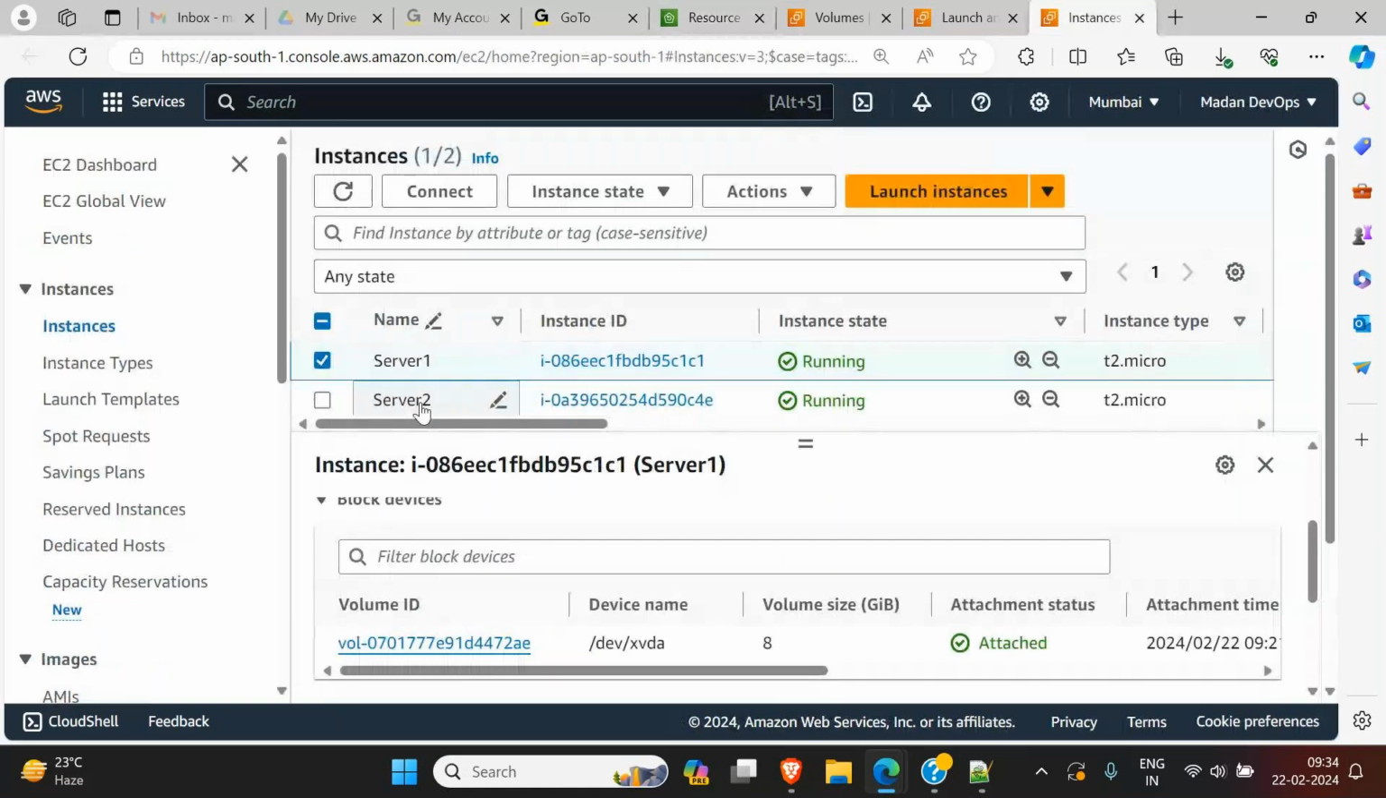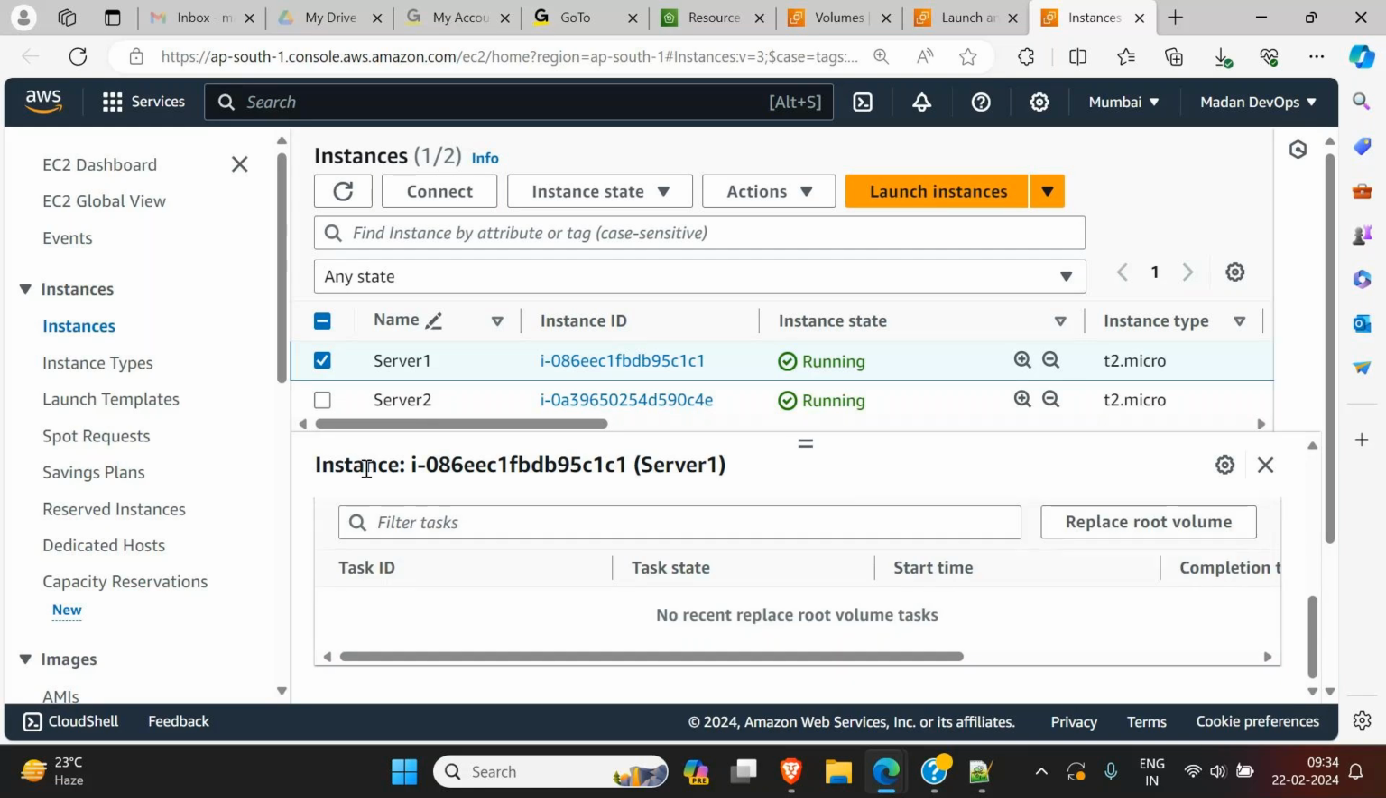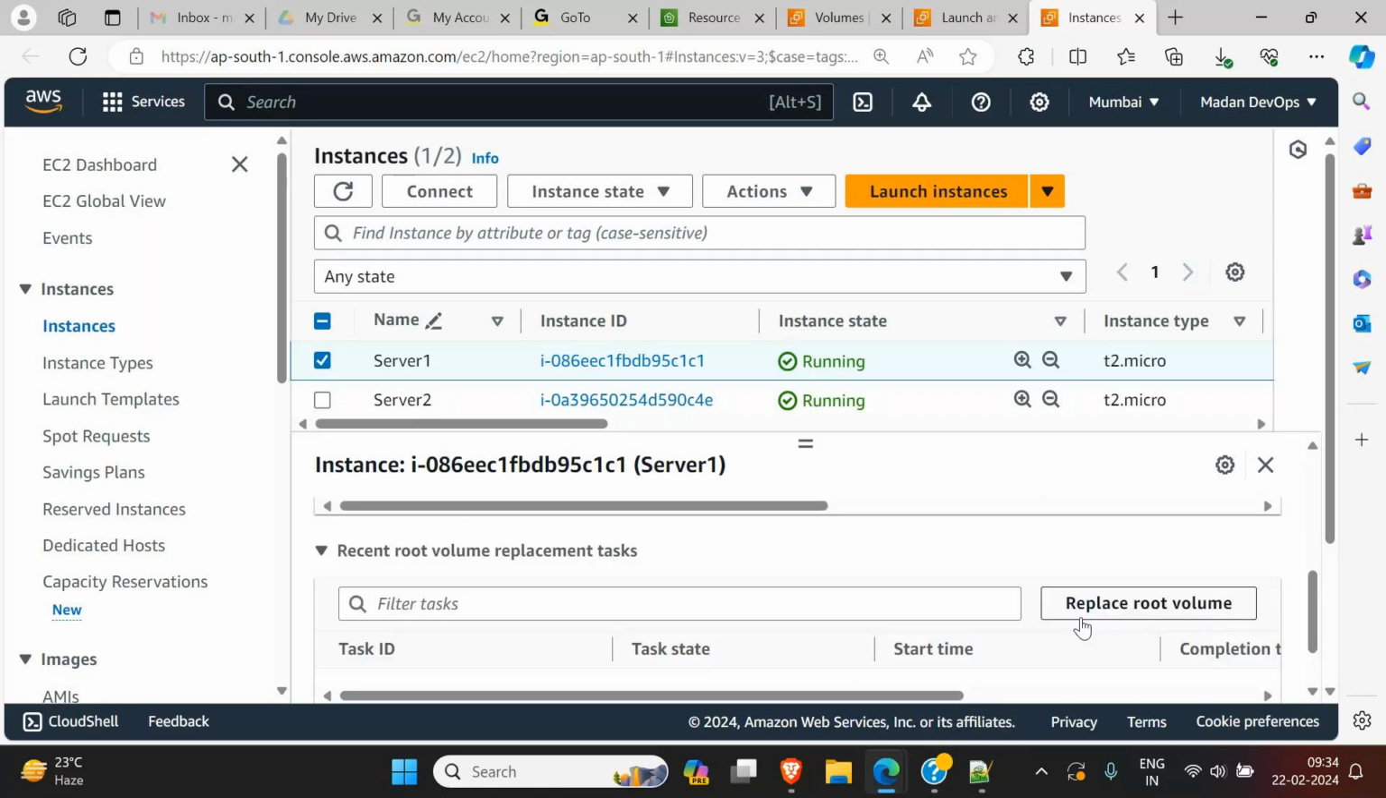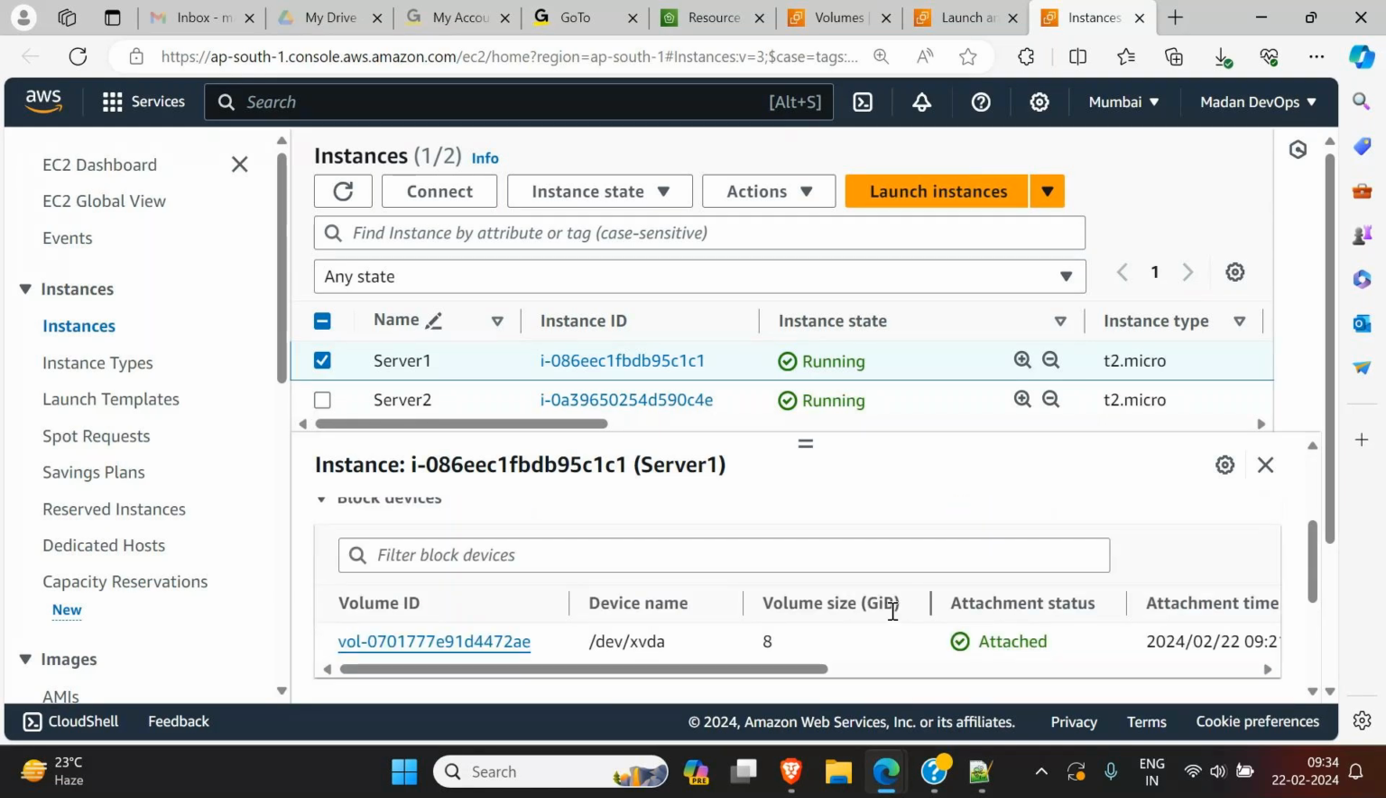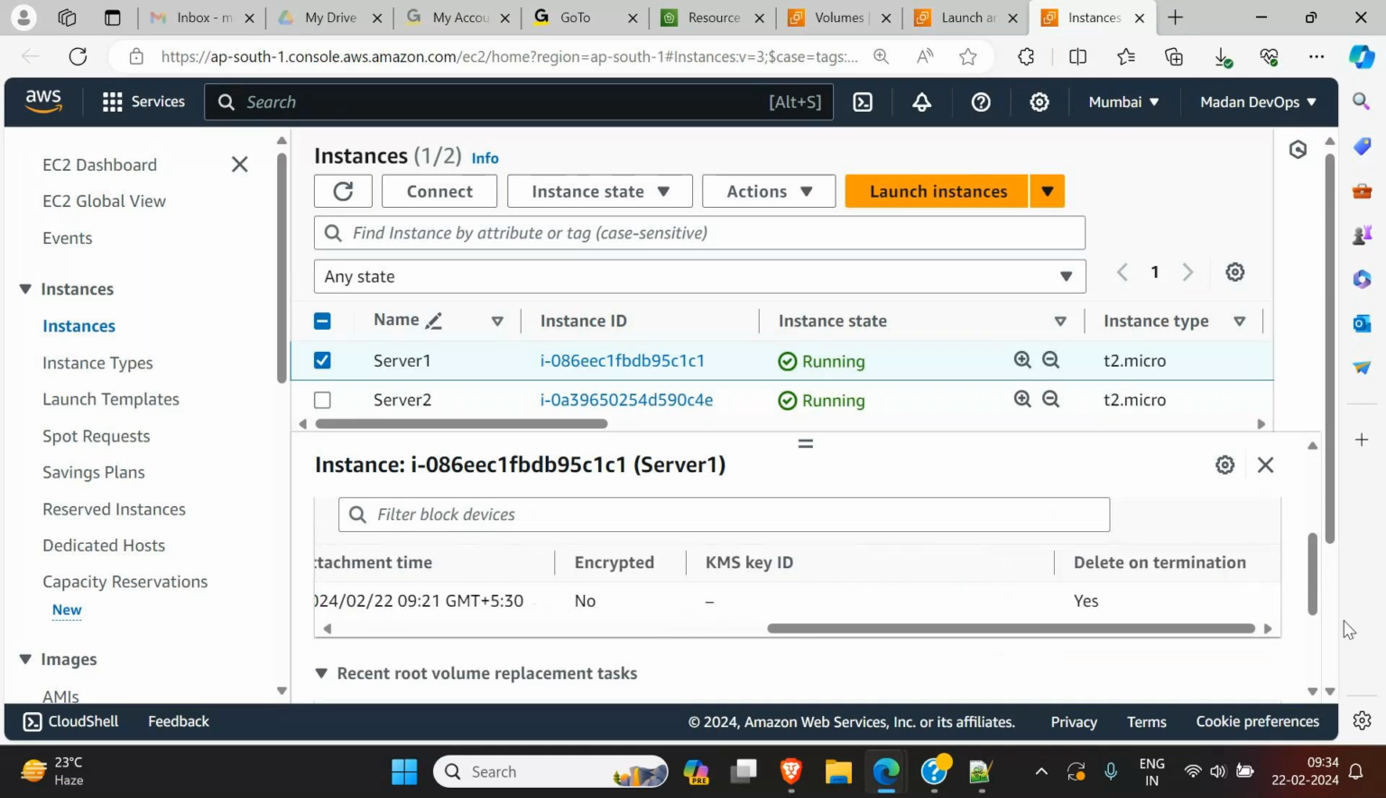So everything should be planned. When you delete the instances, the volume should stay. That means you should take care while creating the volume itself. What care should you take? I told you, while creating the instance, you should select no for delete on termination. When you say no, then the volume will be available, so that backup will take a backup of that.